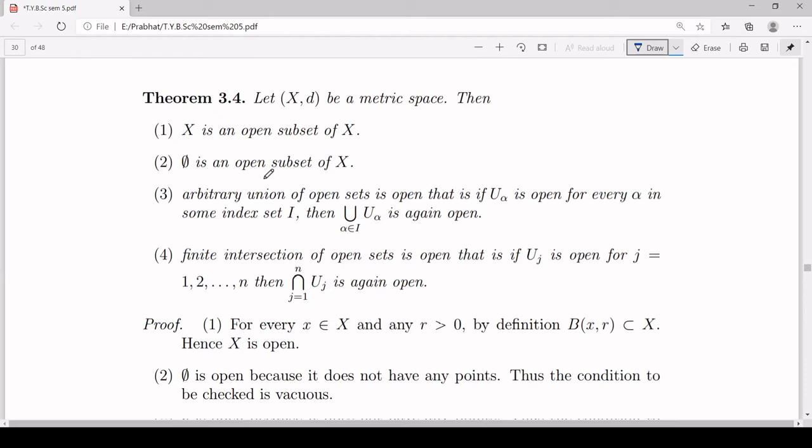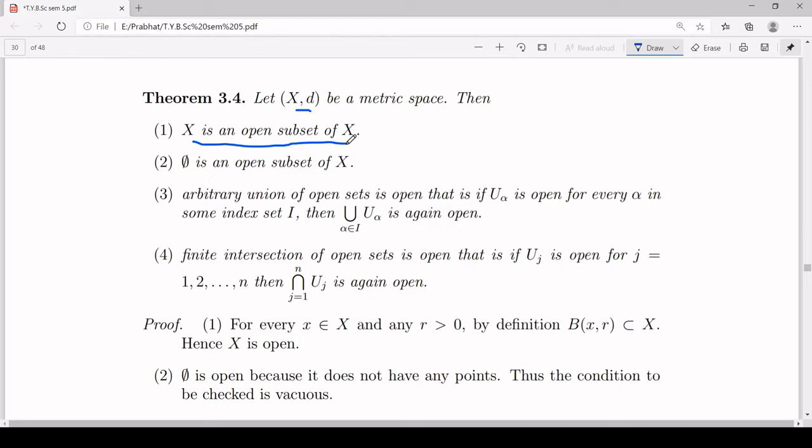In this video, the first theorem which we are going to discuss gives certain properties of open sets. First of all, let (X, d) be a metric space. That means X is your set and d is a metric on your set X. Then the first property which this theorem says is X is an open subset of itself. That means every metric space is open inside itself. This is a very obvious thing because you are working inside X only.